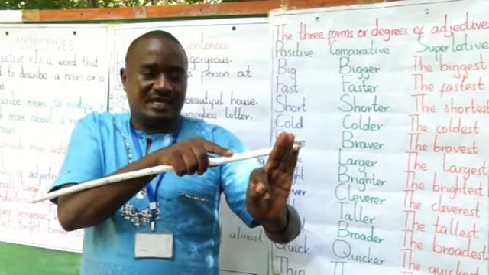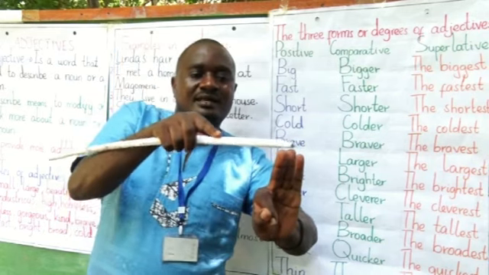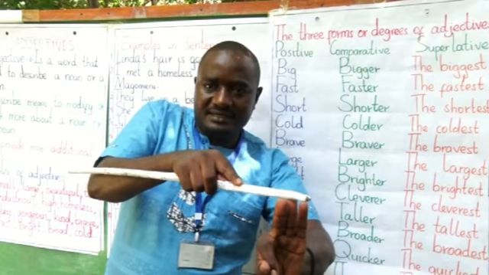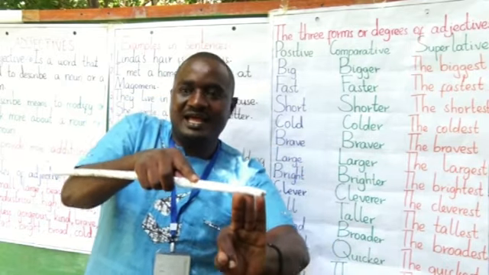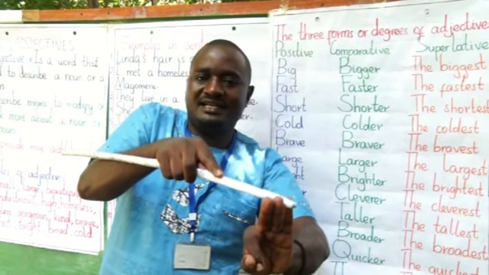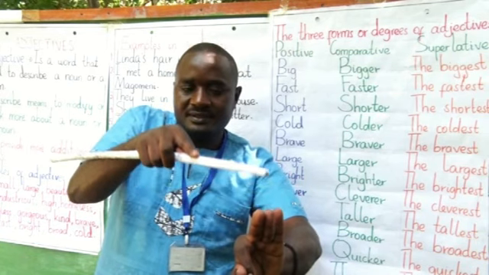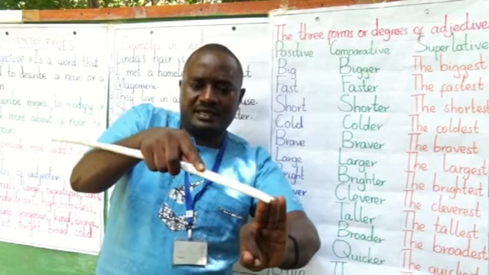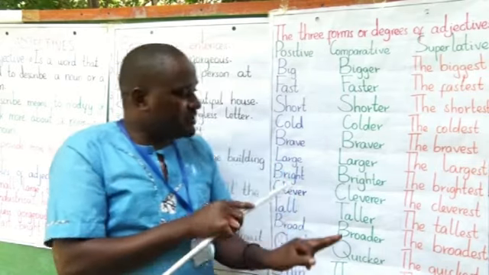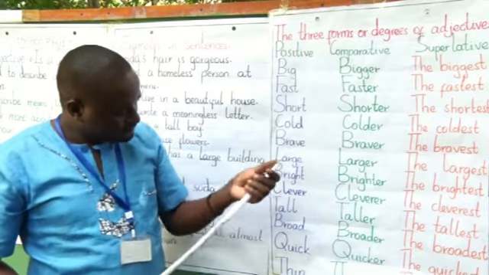Here we can say Julius is a short boy. Then you can say Julius is shorter than David. They said Daniel is the shortest among the three. You're comparing given three boys or three girls.